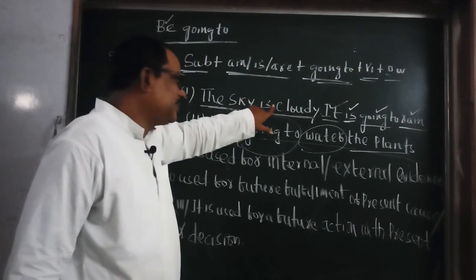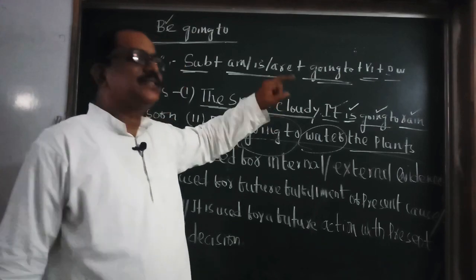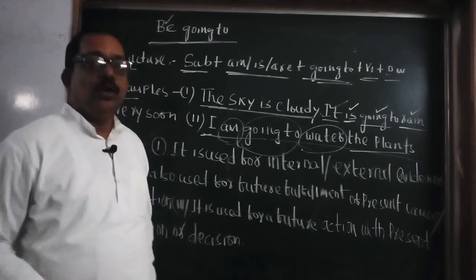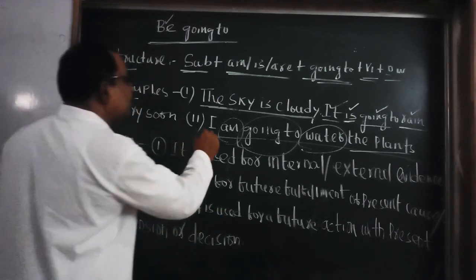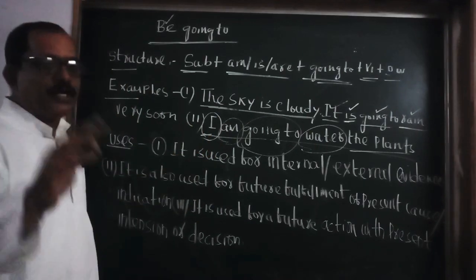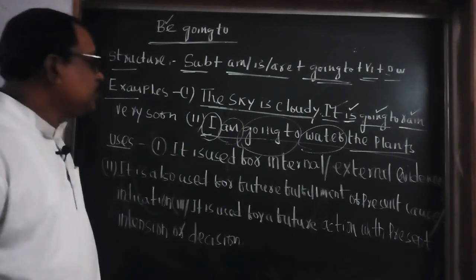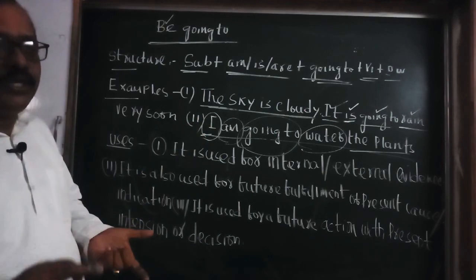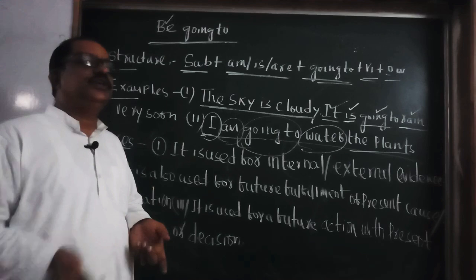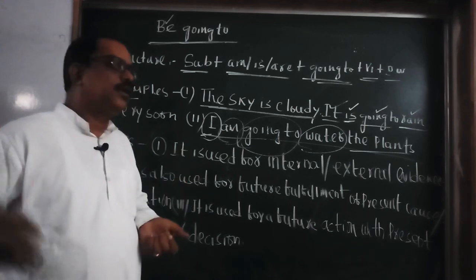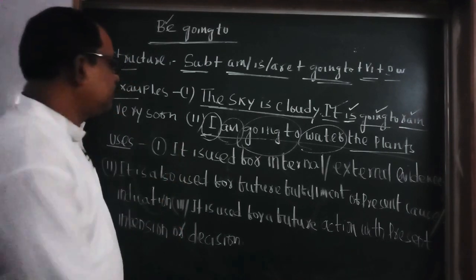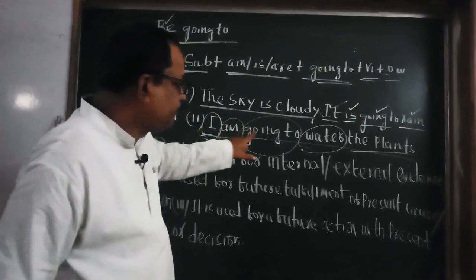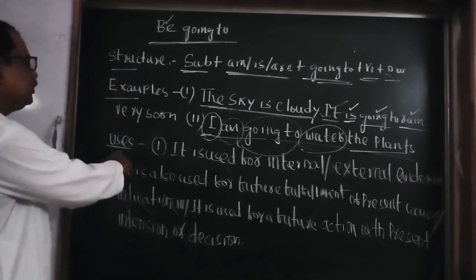This is for external evidence. External evidence can be seen from outside. Internal evidence cannot be seen. For internal evidence, the subject is only I. The other subjects you cannot use. But for external evidence, you can use all the subjects except I. It may be we, you, they, my brother, my sister, Mohan, Rama, Hari, any of them. But when it is I, you can say it is used for future internal evidence. So I have written the uses.